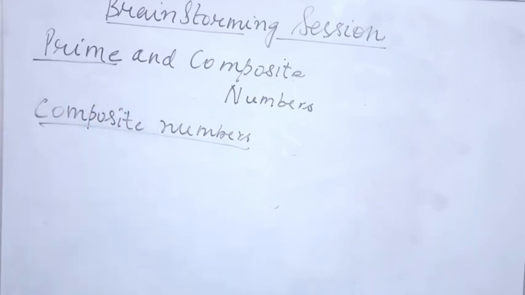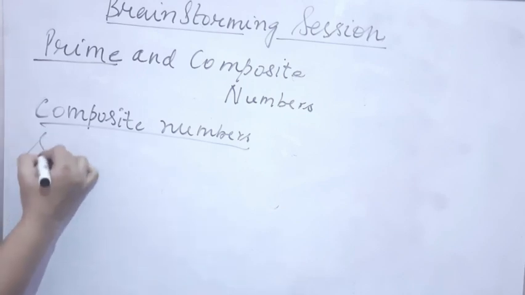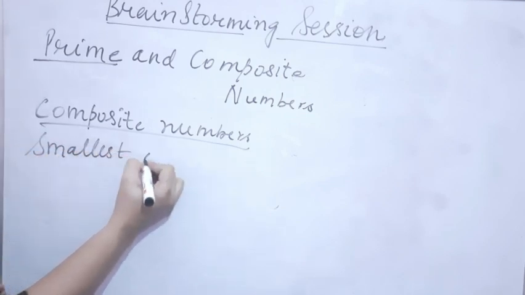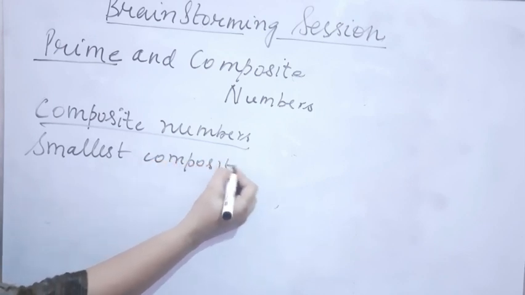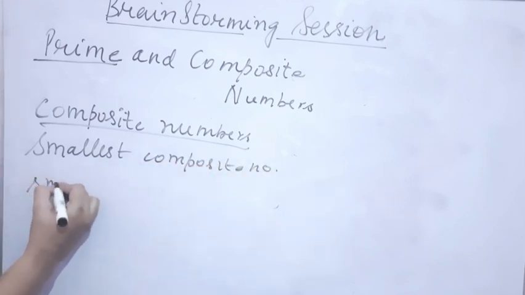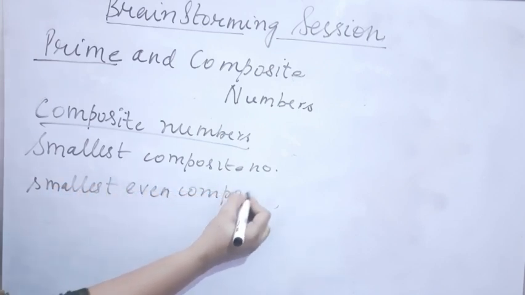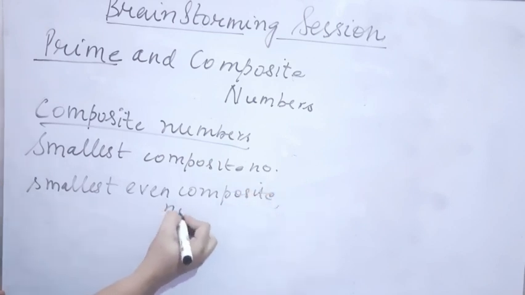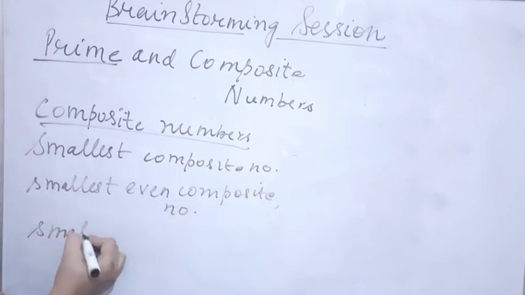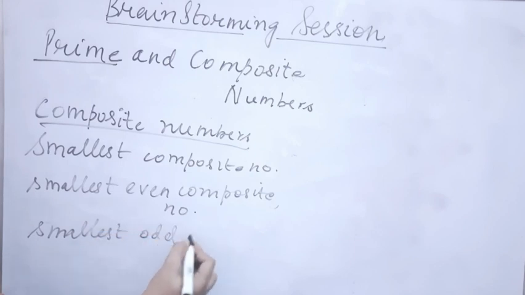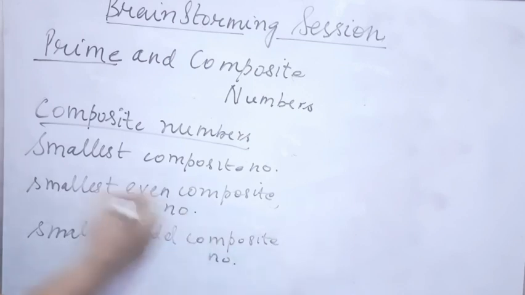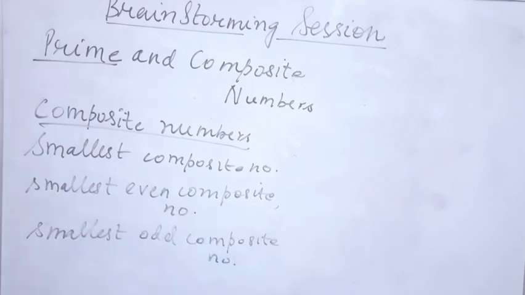Now students, please tell me which is the smallest composite number. My question from all of you is smallest composite number and smallest even composite number. Kindly comment down in the comment section. Next question, smallest odd composite number. So let's see how many of you are answering in the comment section. I have given you 3 questions. Smallest composite number, smallest even composite number and smallest odd composite number.